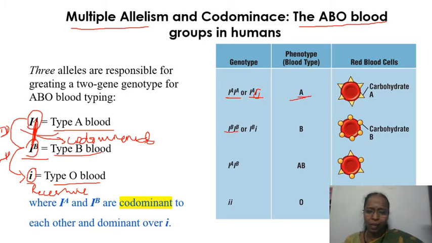And similarly, similar to the previous case, in homozygous and heterozygous case, this is going to be B blood group. Suppose if they are heterozygous for A and B, both A and B will be expressed on the RBC. You can see both the proteins expressed on the surface, right? So this is an example for codominance.